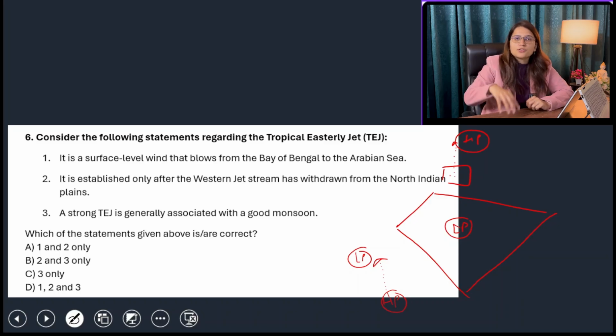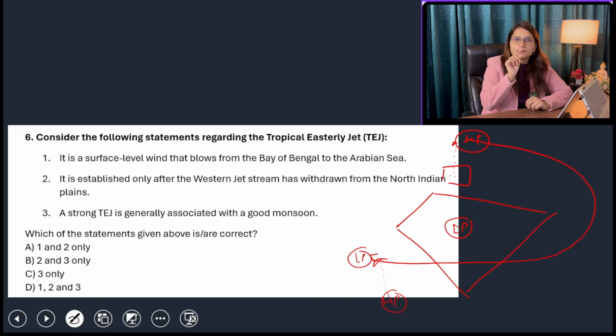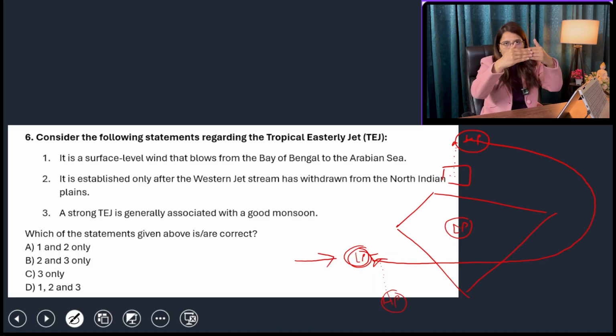So every low pressure has high pressure above it, and vice versa. So this high pressure area is responsible for the TEJ. This TEJ is going from the Tibet plateau upper atmosphere to the Arabian Sea upper atmosphere, the area where these winds are approaching. And as this is the low pressure area, winds are coming from every direction as well. So TEJ is also basically towards this low pressure area.